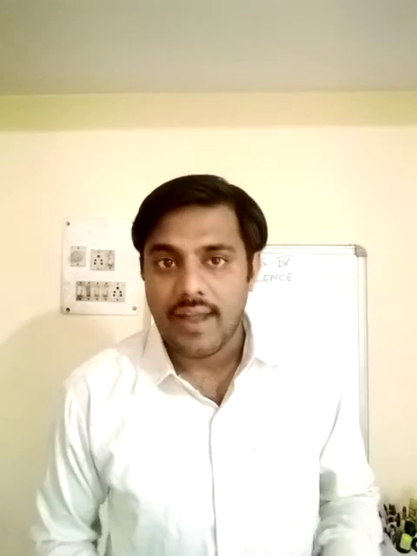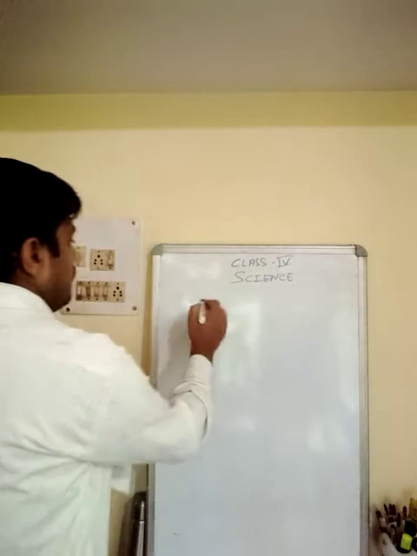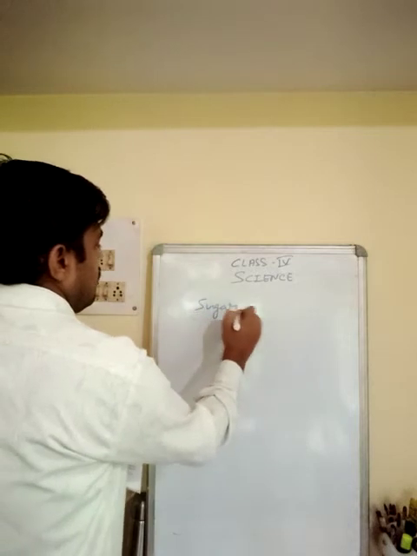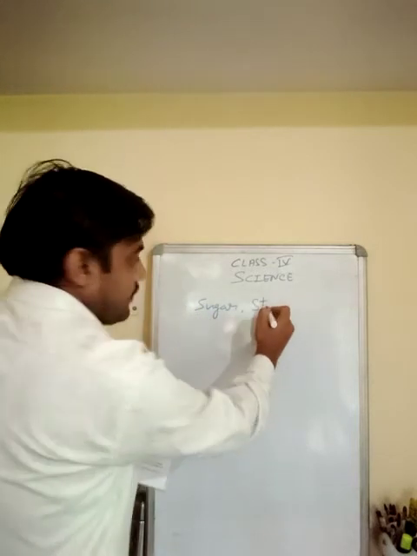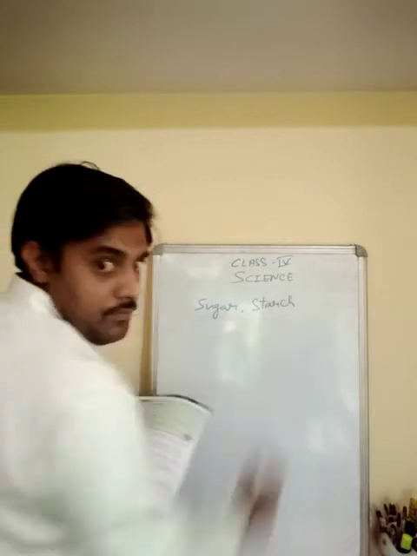Number 2, main type of carbohydrate: sugar and starch. Let me write the answer for it: sugar, starch.